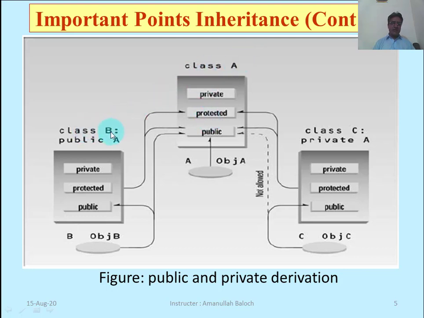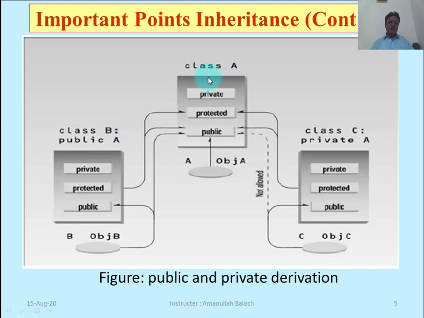Class B is our derived class, which is publicly derived from A, and class C is our another derived class which is privately derived from A. A is base class. So we are creating a C class and privately connecting base class A. Here we are creating a B class and publicly connecting with A.